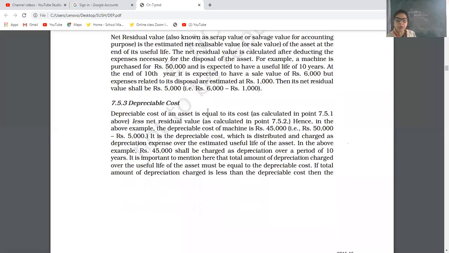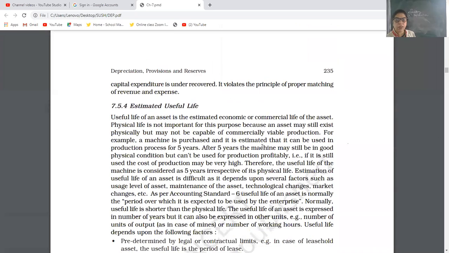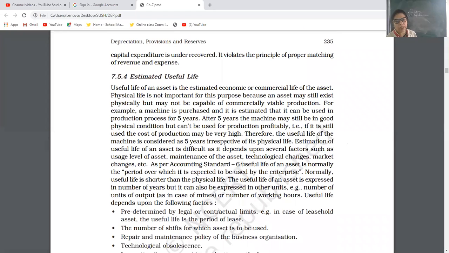Then depreciable cost is the cost of an asset minus its residual value. Just now we gave you the formula, like 1 lakh in 10 years, so 10,000 every year. Estimated useful life we will use in the calculation of depreciation under the fixed method.